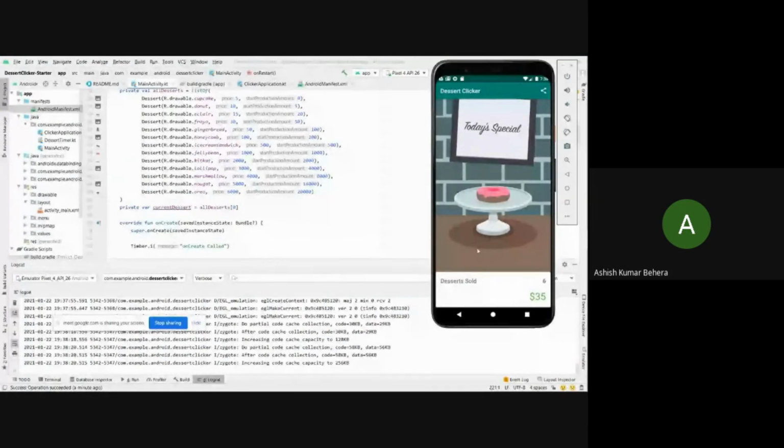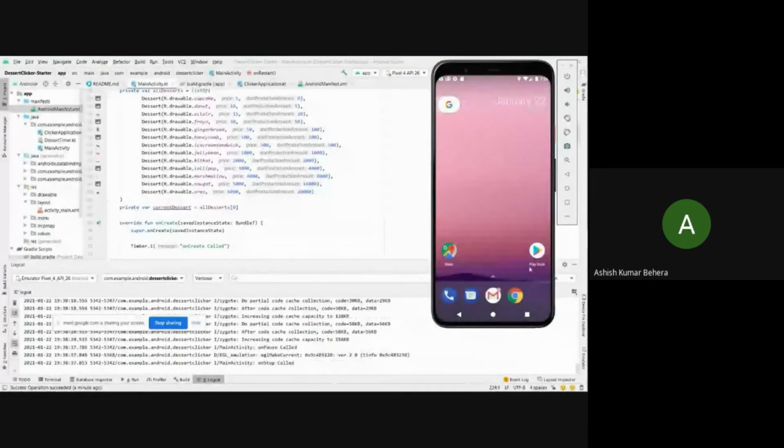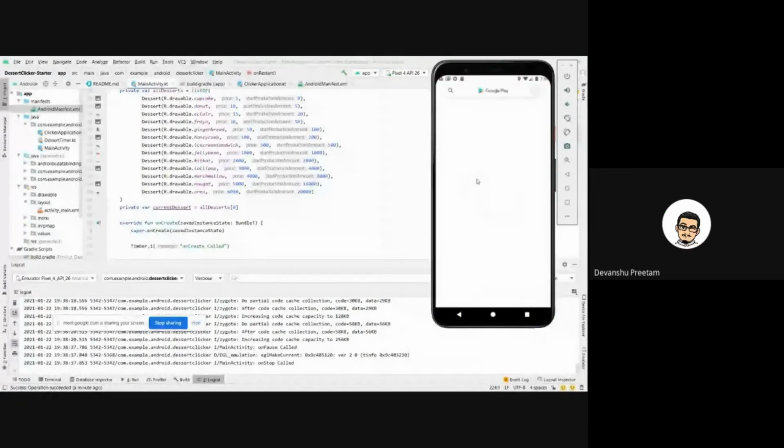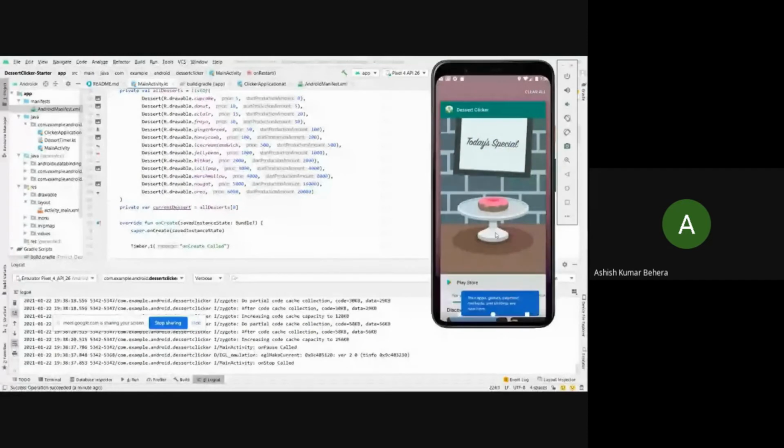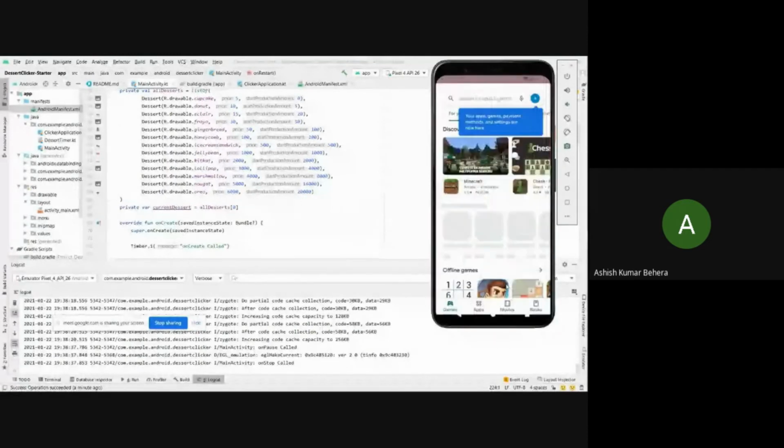Suppose you are using another app, putting this app inside your background. Let me just open my Play Store app. Now this Play Store app is functioning in my foreground, and the previous Desert Clicker app is present in my background.